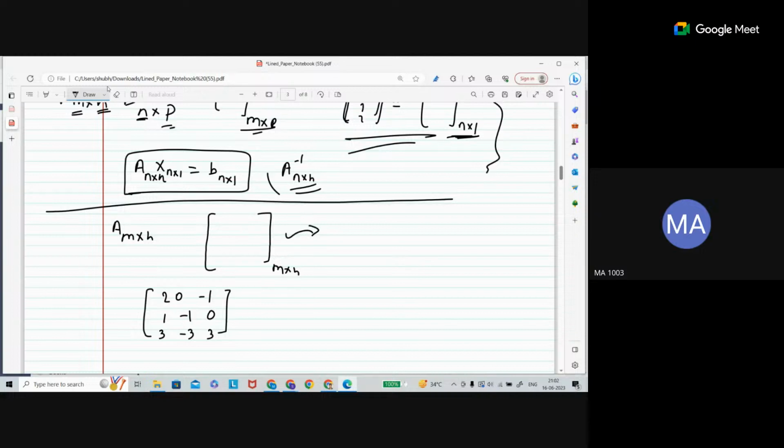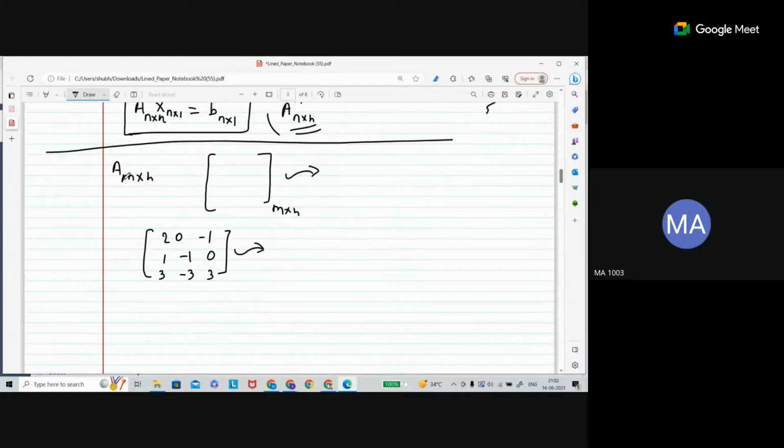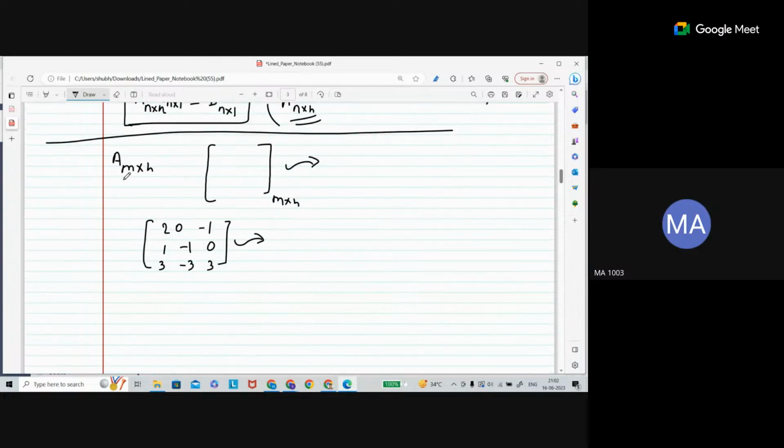I will do the same operations as we did in the determinant. I will do those operations to change this matrix into a different form. Let's continue with this one.